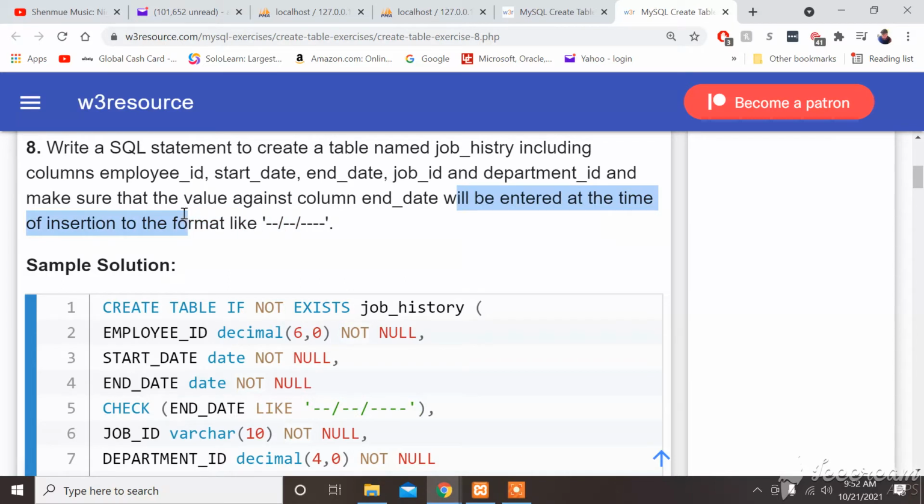But it will be entered at the time of insertion. Time of insertion basically means we want the info in the parentheses first. Before they can go to the next line, they have to fill out the parentheses job application, the info the parentheses asks for first.